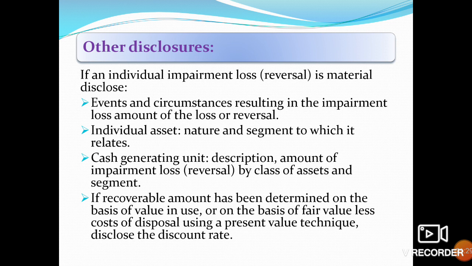So what we have to do: disclose the circumstances in which impairment arises, like external or internal indicators, in our books of accounts. Also disclose the individual asset, its nature and segment to which we apply the impairment, the cash generating units, and the discount rate we have used to bring future cash inflows or outflows to present value.